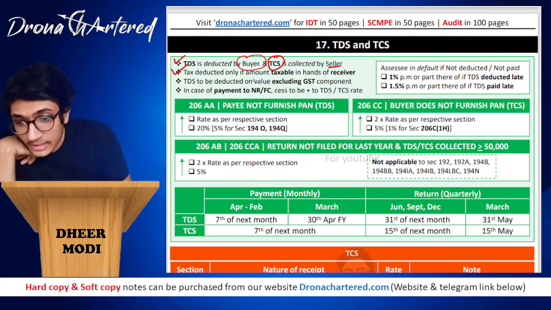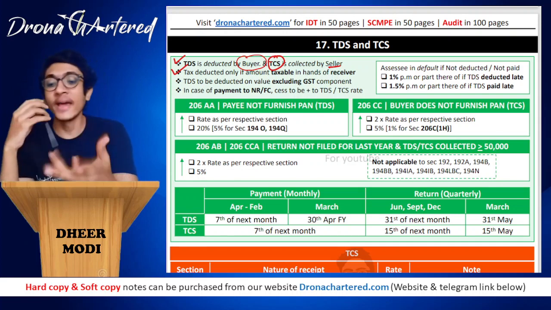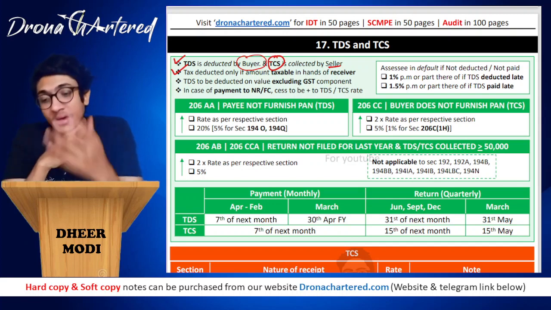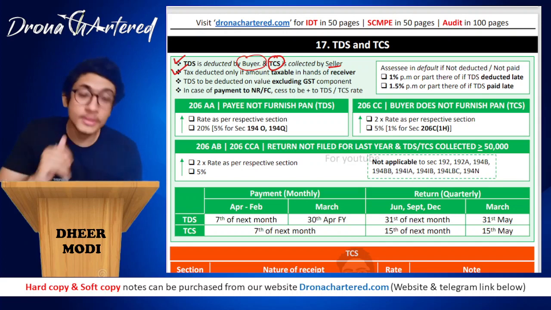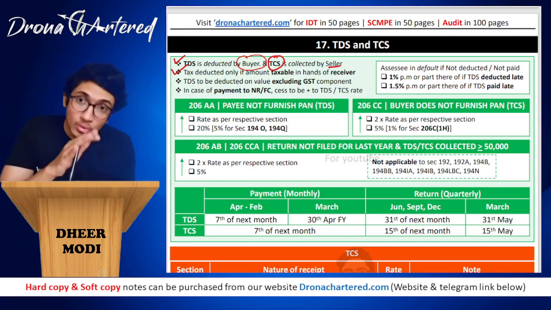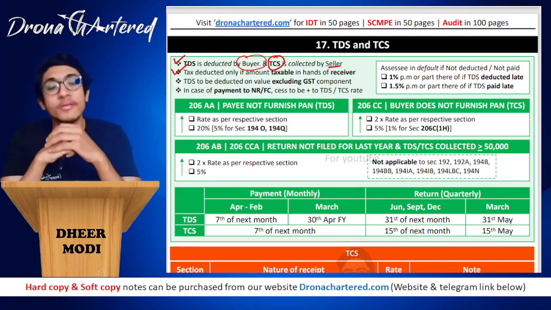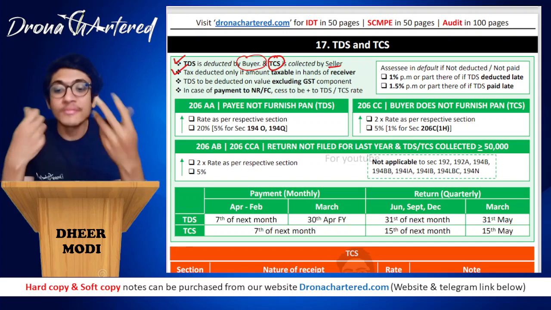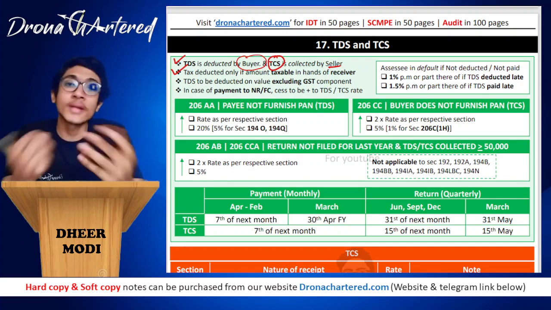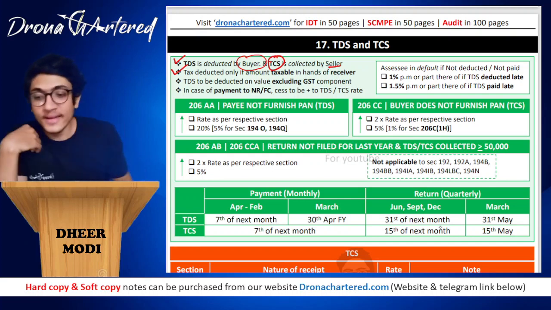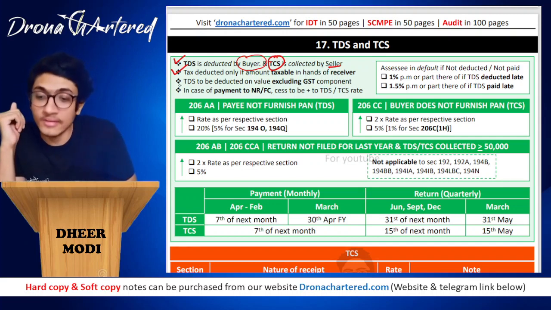Next is, tax will be deducted only if the amount is taxable in the hands of the receiver. Why do you deduct? Why do we do TDS? Why is tax deducted at source? Because the government wants that since this person has earned income, automatically a portion of this income, which has to be paid in taxes, is given to them. But if this income itself is not taxable to the receiver, then in such a case there is no point of TDS, because there is no tax on this income. So what is the point of tax deduction? Therefore, tax is deducted only if the amount is taxable in the hands of the receiver.